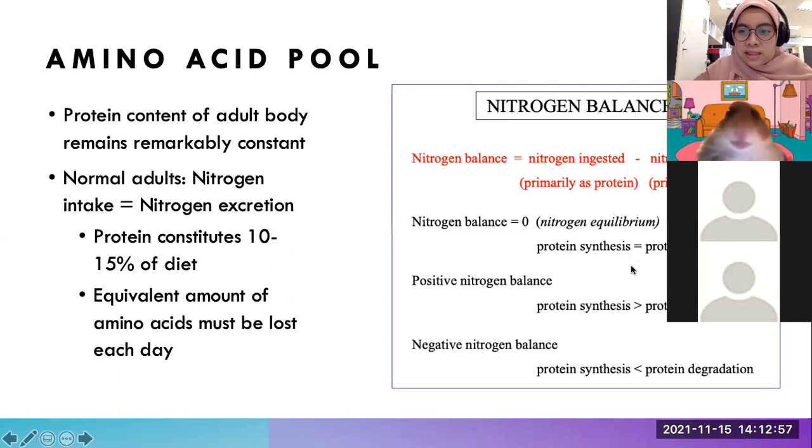So protein synthesis is equal to protein degradation. So let's say there's a condition showing a positive nitrogen balance. It means that protein synthesis is at a higher rate compared to degradation of the protein, and vice versa.